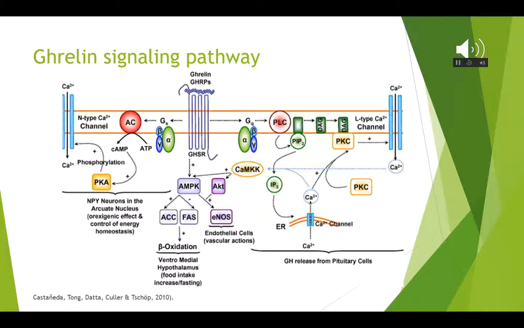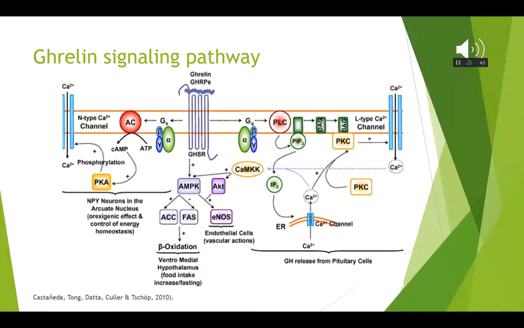Ghrelin signaling pathway. Firstly, ghrelin binds to cell membrane receptors which activate signal transduction pathways. This causes a cascade of second messenger pathways such as the activation of cyclic AMP phosphorylation to protein kinase A. This regulates neuropeptide Y neurons which are responsible for the control of appetite and energy homeostasis.